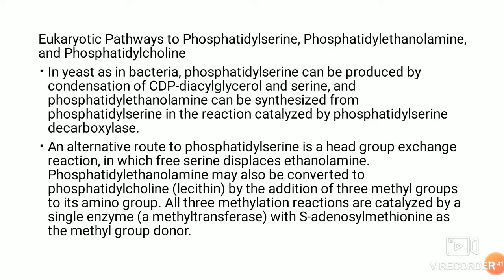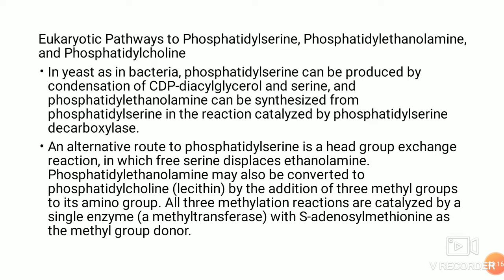Eukaryotic pathway of phosphatidylserine, phosphatidylethanolamine, and phosphatidylcholine. In yeast, as in bacteria, phosphatidylserine can be produced by condensation of CDP diacylglycerol and serine, and phosphatidylethanolamine can be synthesized from phosphatidylserine in a reaction catalyzed by phosphatidylserine decarboxylase. An alternative route for phosphatidylserine is a head group exchange reaction in which free serine displaces ethanolamine.